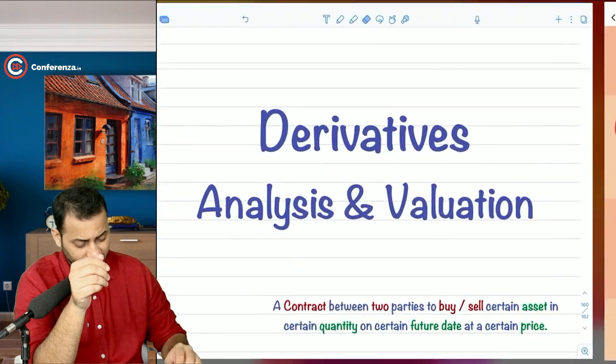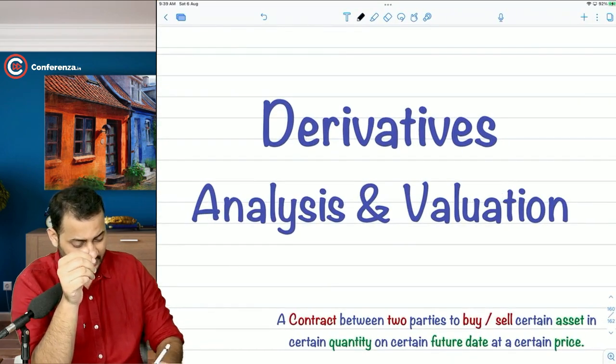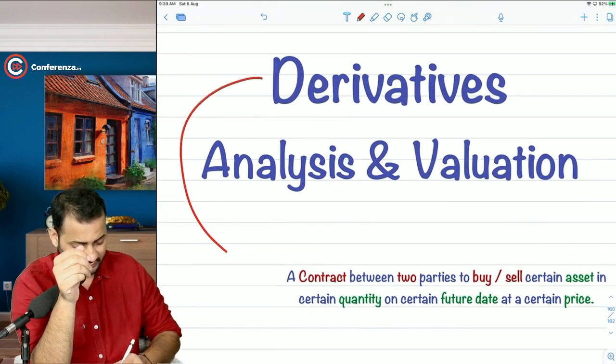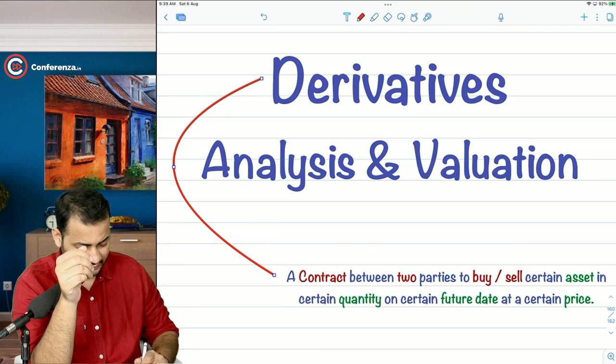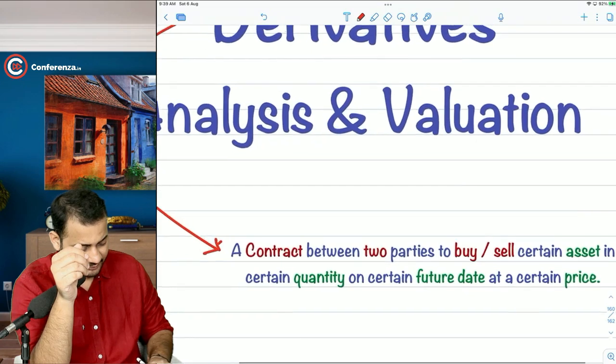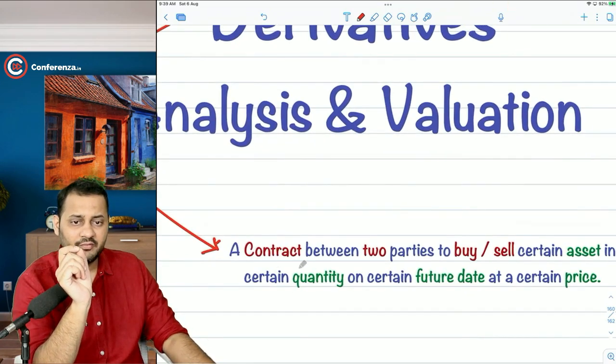Now, let's first discuss the concept of the derivative. In the entire name of the chapter, derivatives analysis and valuation, what do we actually mean by derivatives? Read once with me: a contract between two parties.